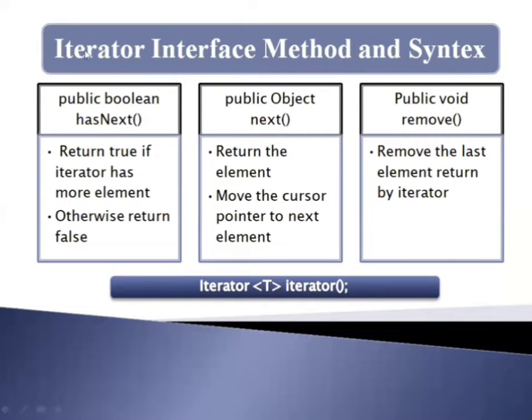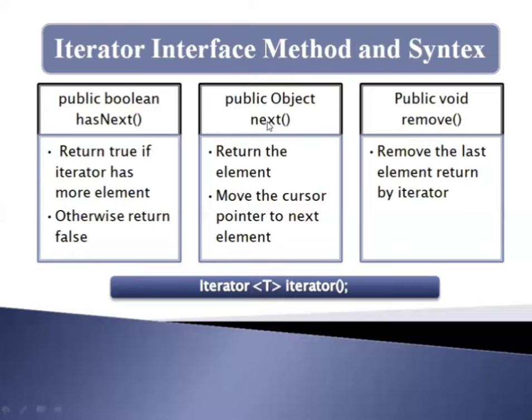So next I'm going to explain the Iterator interface methods and syntax. The Iterator interface provides three methods basically. The first one is the public boolean hasNext method. It returns true if the iterator has more elements, otherwise it returns false.